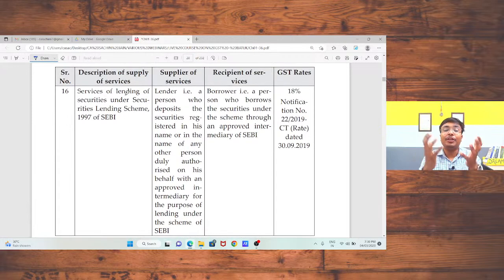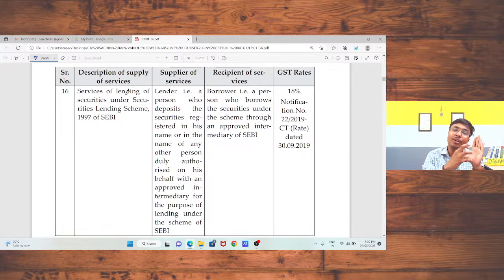Services of lending of securities under security lending scheme. If I am going to lend my securities to any borrower company, in that case, the borrower will be liable to pay the tax under reverse charge mechanism. I am not liable to pay any tax. Okay, securities पे कोई भी tax नहीं pay करना है. Tax will be payable on the charges of securities lending.